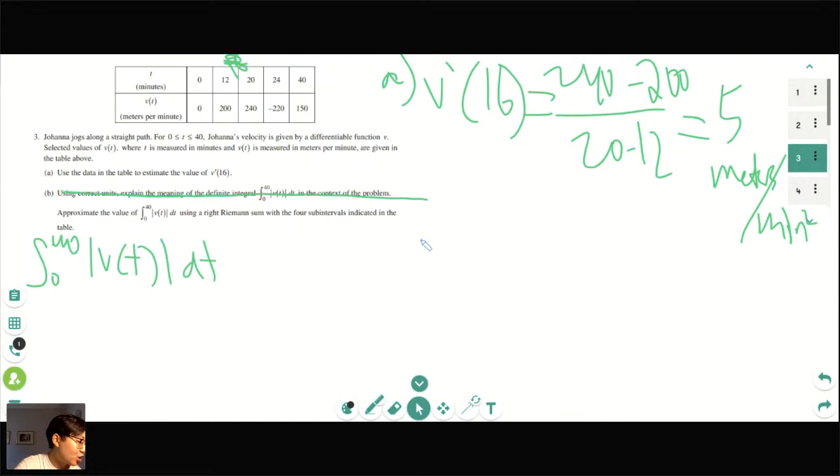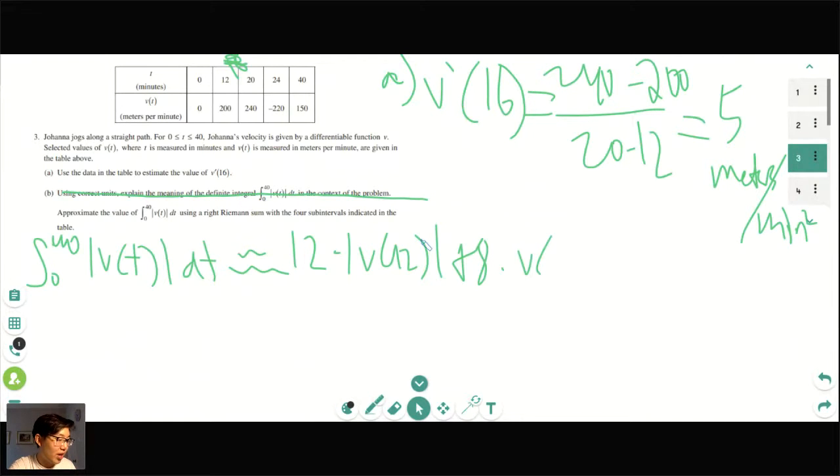So then the algebraic way would be something like 12 times v of 12 plus 8 times v of 20. And by the way, the way I'm getting these numbers is here we have a change in 12 times v of 12, which is 200. And then here is a change in 8. So that's like the bottom part, the change in time. 8 times v of 20, which is 240, and then et cetera, et cetera. So that's how you can do this algebraically.